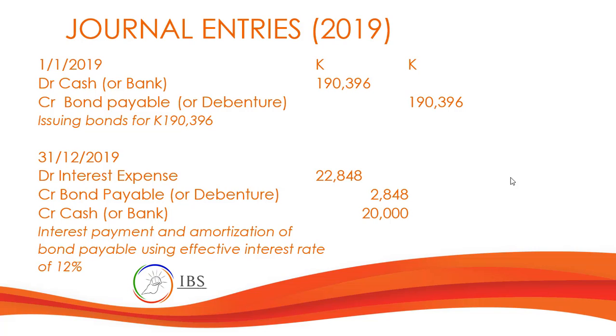Now for the subsequent recognition, you have to make adjustments to ensure that bond payable is still at the present value amount. So we have debit interest expense 22,848, which is based on present value multiplied by the effective or market interest. And then credit bond payable, this will increase the bond payable and adjust the amount of bond payable based on present value. We have credit 2,848. And of course, because you paid the interest, credit cash 20,000 kina.